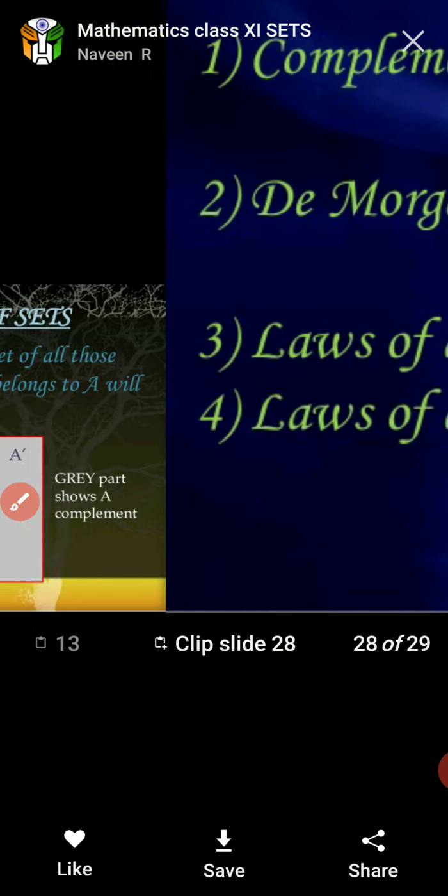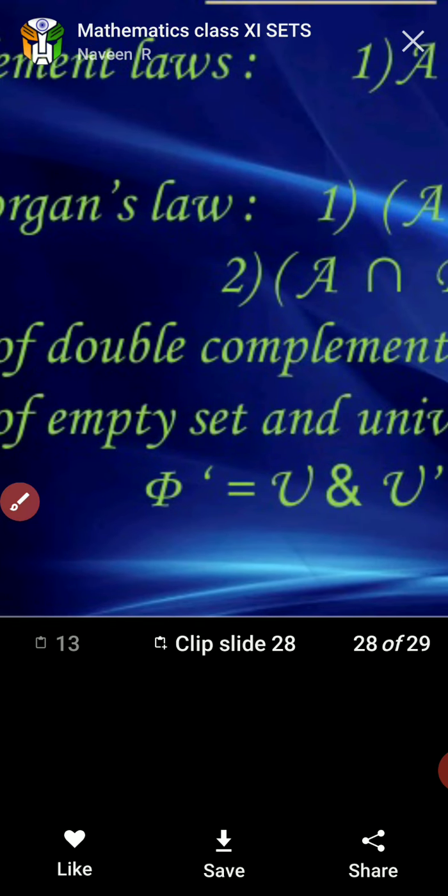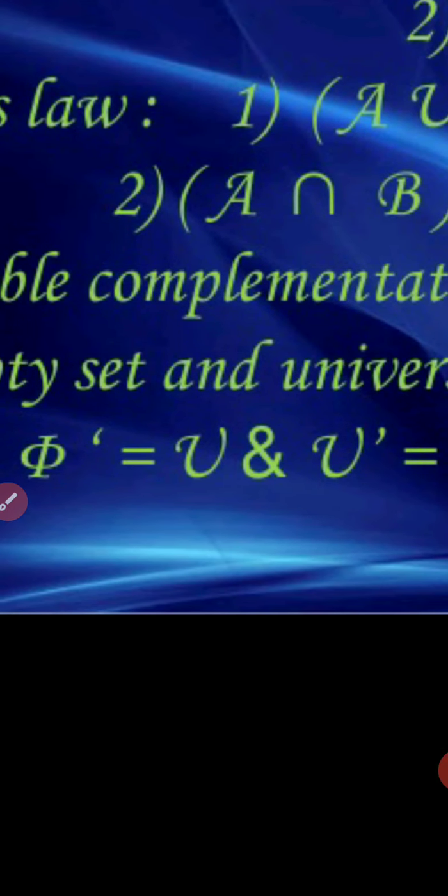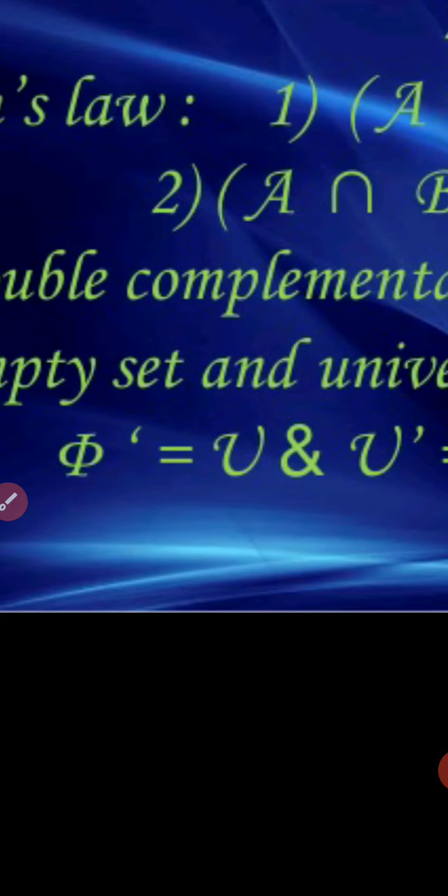Next is law of empty set and universal set. Complement of phi equals the universal set. Why?